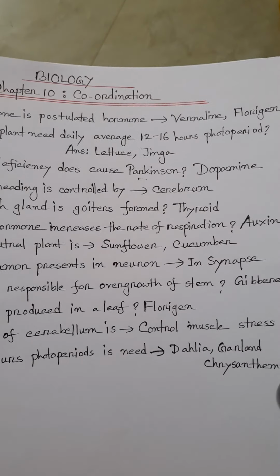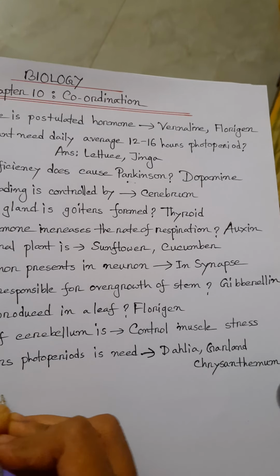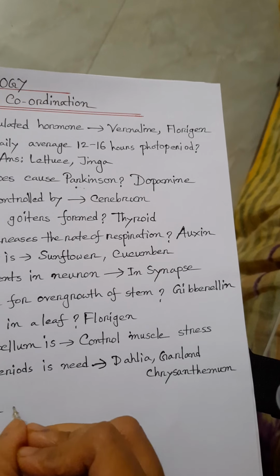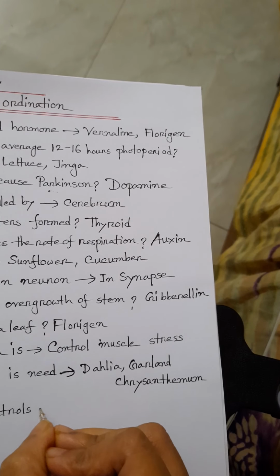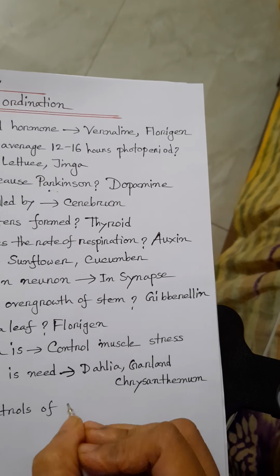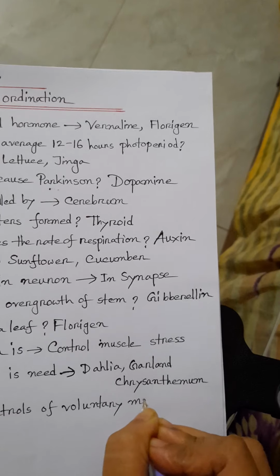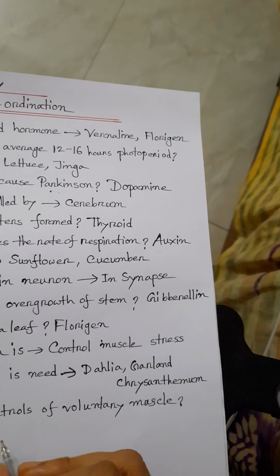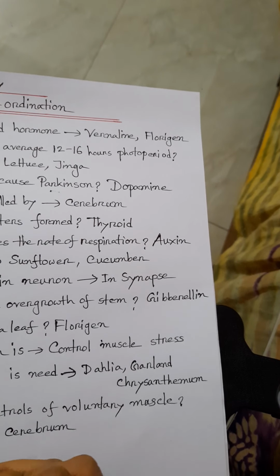Which part of the brain controls voluntary muscle? Your answer will be cerebrum.